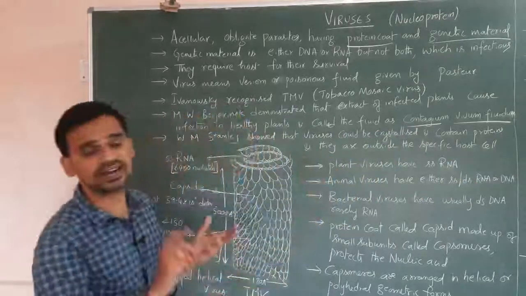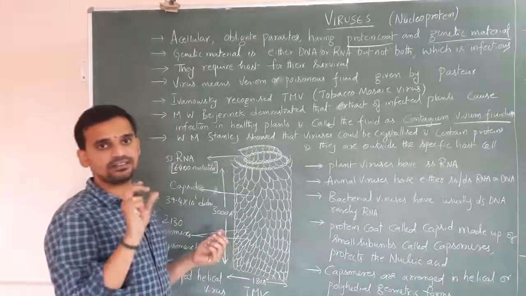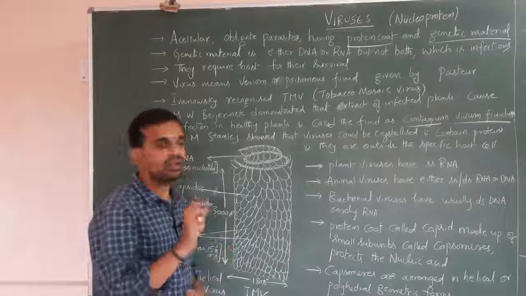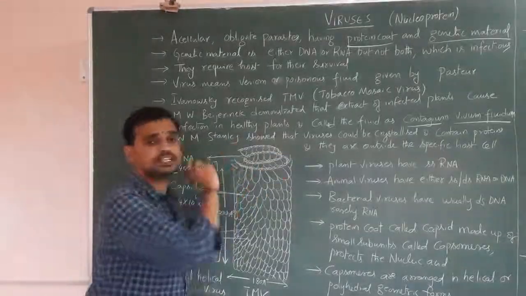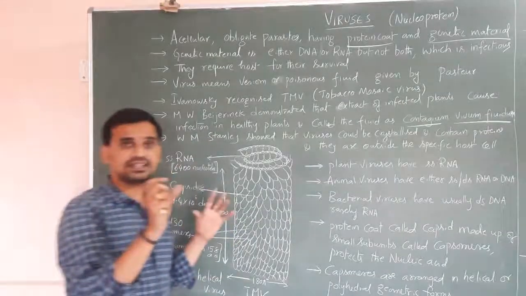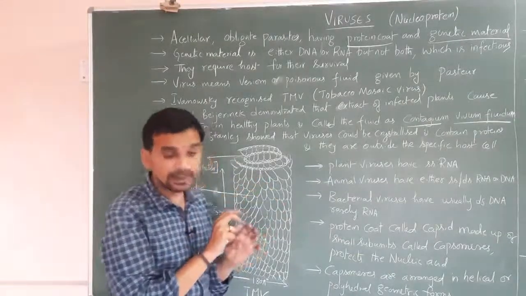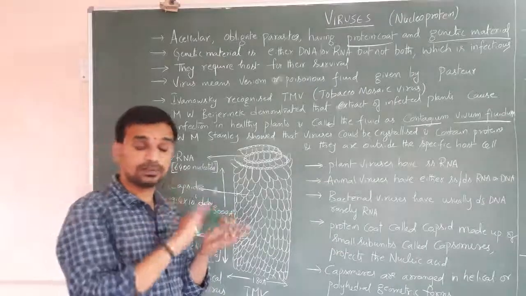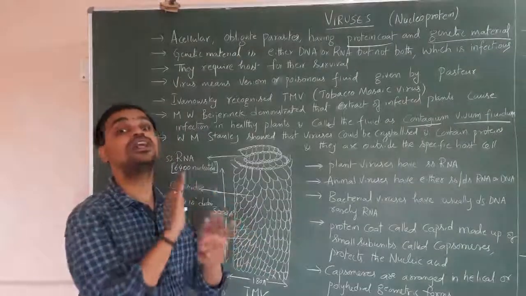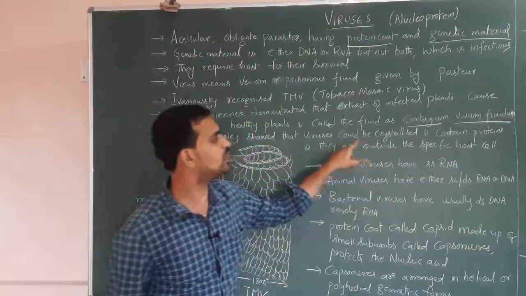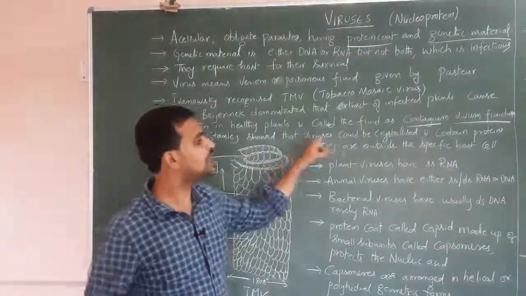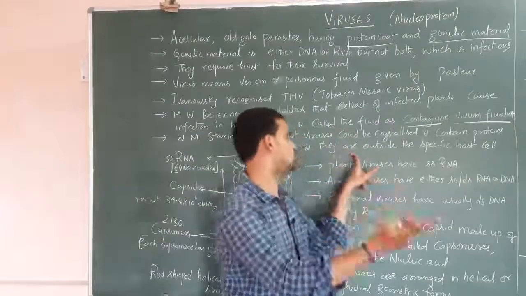Here the viruses can be crystallized, they can be in the form of crystals. That crystal contains protein, and they are outside the specific host. I already said that whenever the virus infects the host cell, the genetic material enters into the host, the protein does not enter into the host cell. So the proteins stay outside, and the genetic material enters into the host.